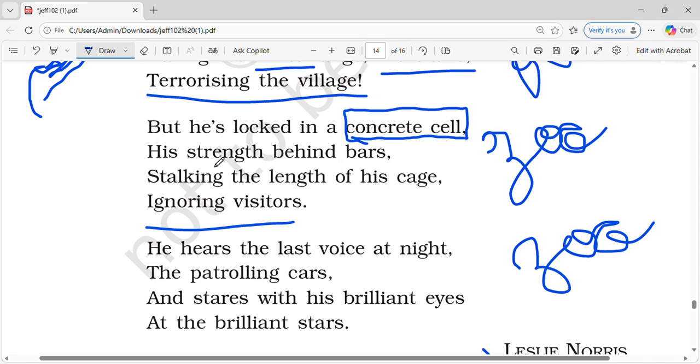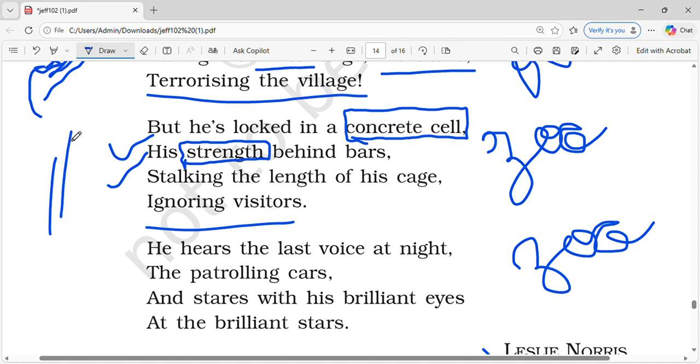And his strength is behind the bars. He obviously can't show his strength, right? It is behind the bars. He's supposed to be in the forest, but unfortunately he is in the zoo. And he is stalking matlab seeing. He's seeing the length of his bars.